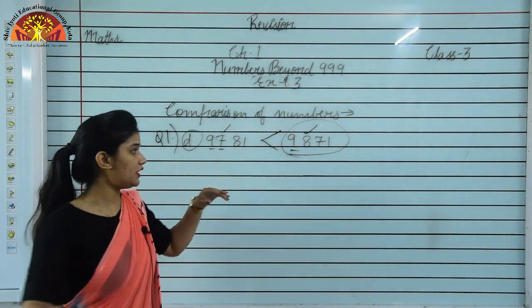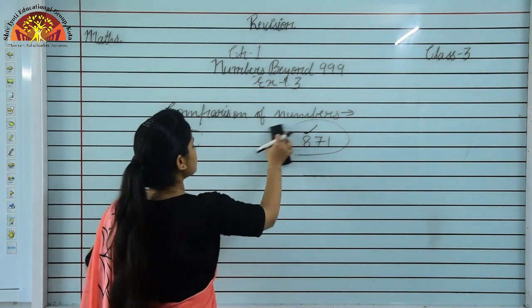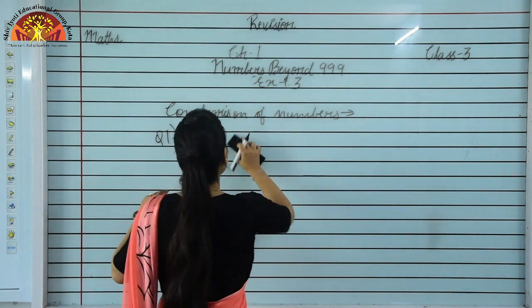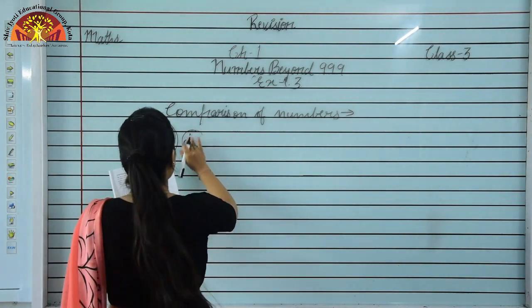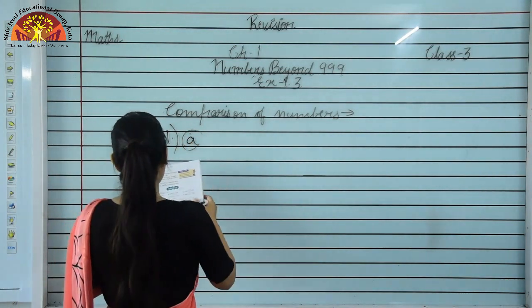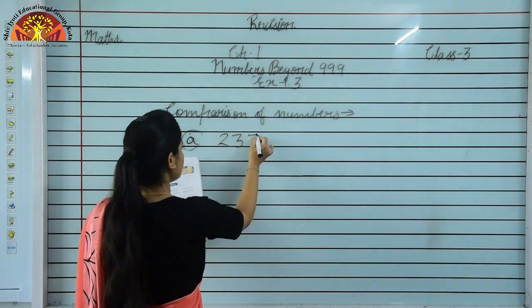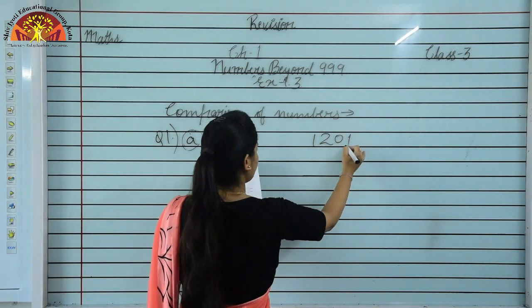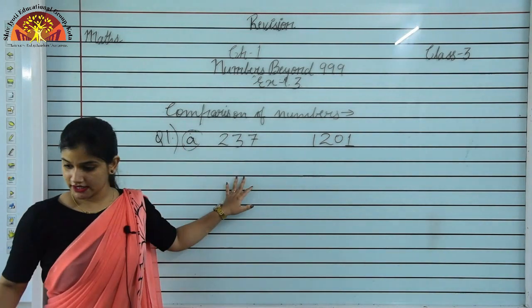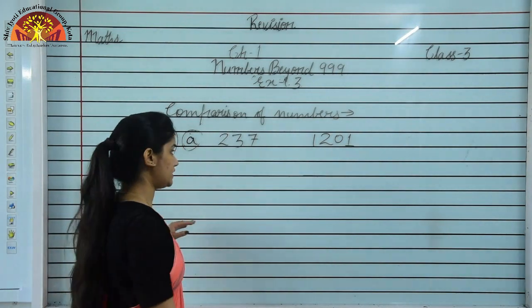But if the number of digits are different, A part of question number 1, the first number is 237 and the next number is 1201. We have to put the correct sign smaller than, greater than or is equal to.